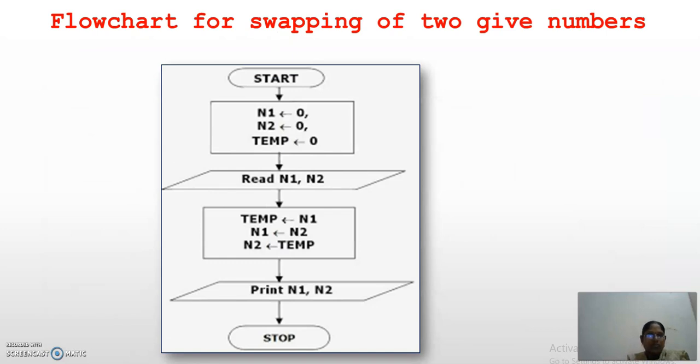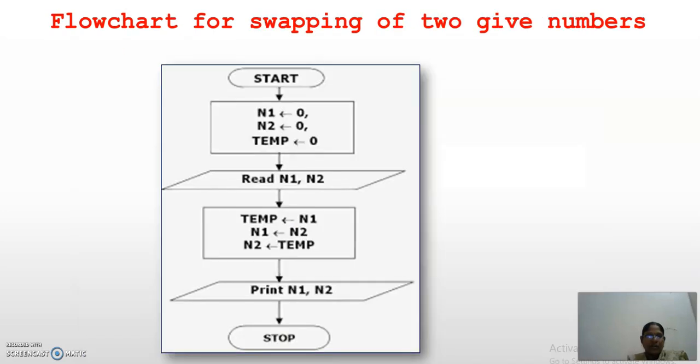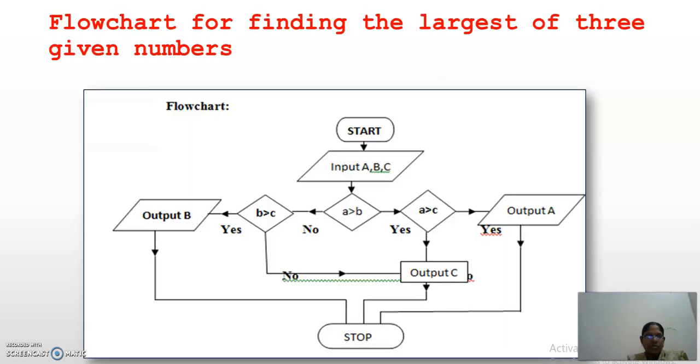See here, start is the oval. Next, for computation we use a rectangle: N1 is 0, N2 is 0, and temp you will write. Then with a parallelogram, you will read the values of N1 and N2. You will again do the computation. Again you will print the values using a parallelogram and then stop with the oval. That program is meant for swapping of two numbers.